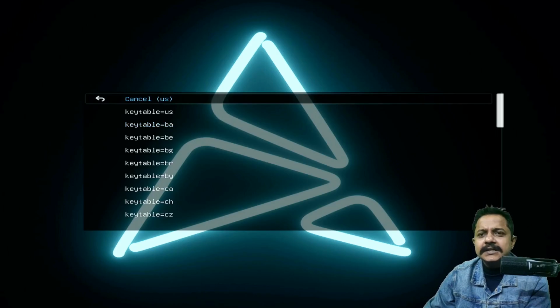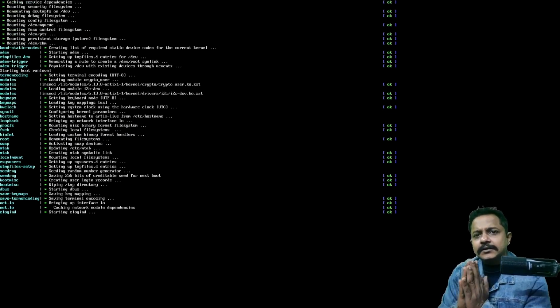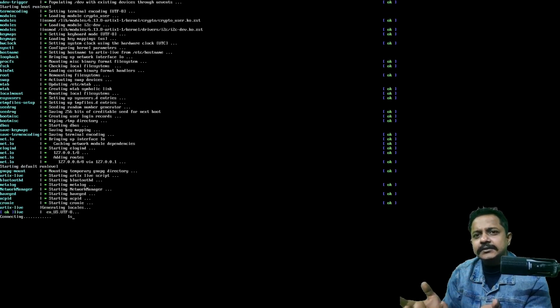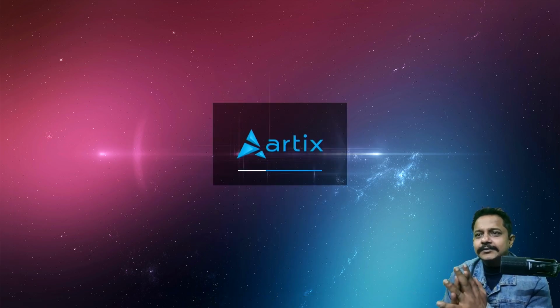Channel US, let it be keyboard US from CD ISO. It seems the whole operating system is getting booted into the live environment, so it would be nice to test it out before I install. But I'm pretty much sure it will not be able to crunch out the whole operating system within 200 or 300 megabytes of RAM, which is my target.